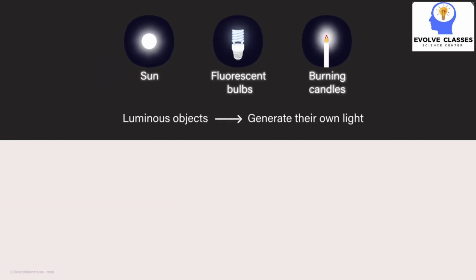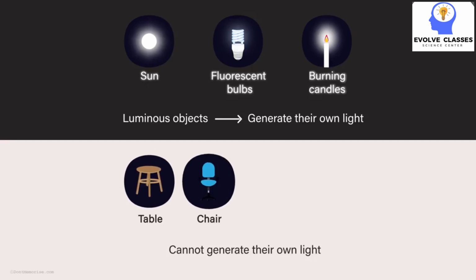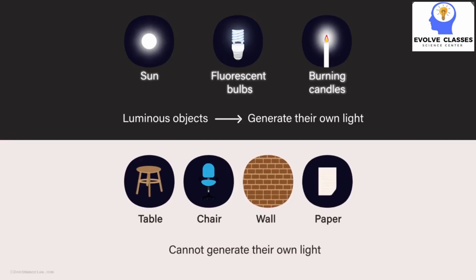Almost all of the objects that we come across cannot generate their own light. The table, a chair, wall, paper are few of such examples. Such objects are called as non-luminous objects.